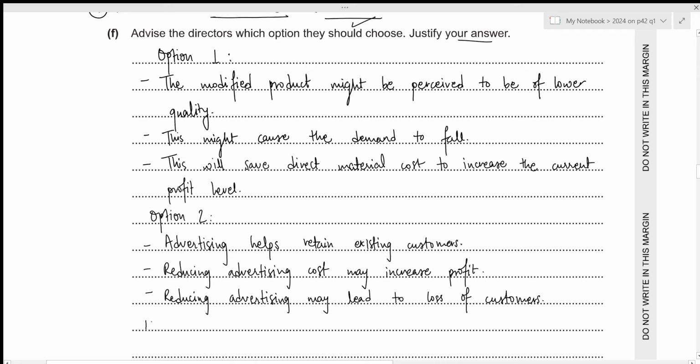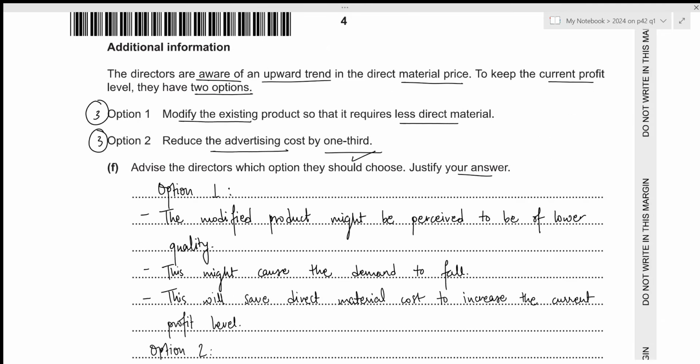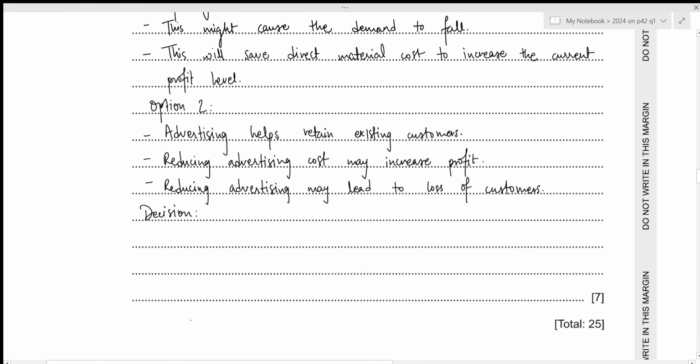Now, based on these factors, we need to make a final decision. So in this case, I would suggest the directors go with option 1 because the modified product might be suitable for a new customer base, or it might appeal to new customers.